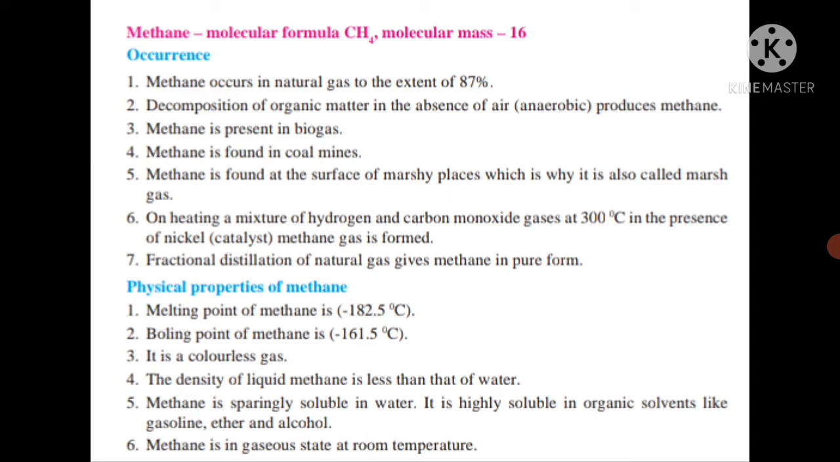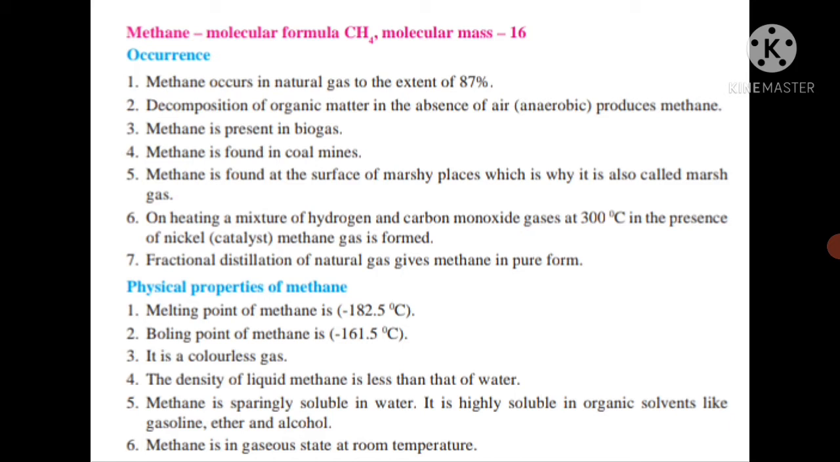Occurrence: methane occurs in natural gas to the extent of 87%. Decomposition of organic matter in the absence of air also produces methane gas. Also, methane is present in biogas, meaning in a biogas plant, methane is produced. Methane is found in coal mines also. Methane is found at the surface of marshy places, which is why it is also called marsh gas.